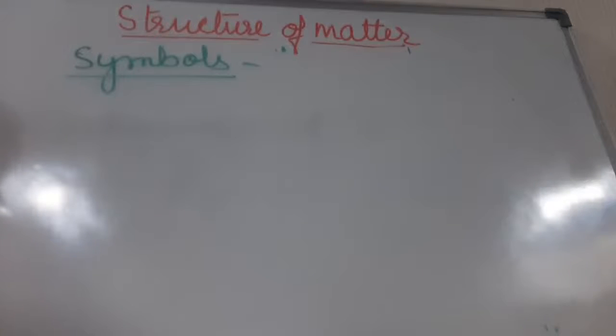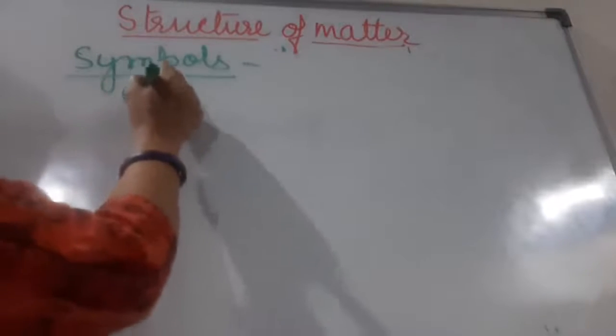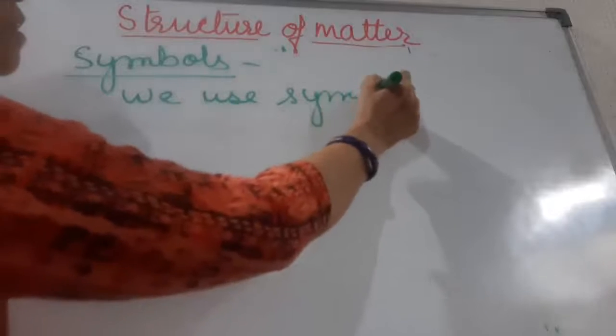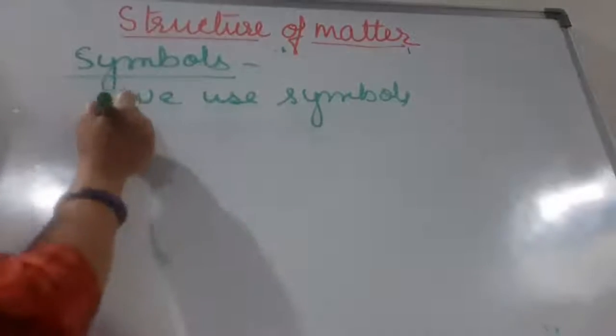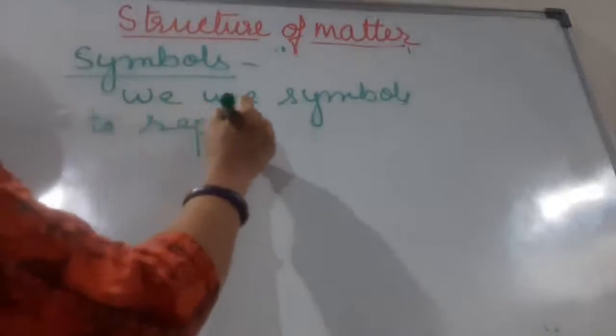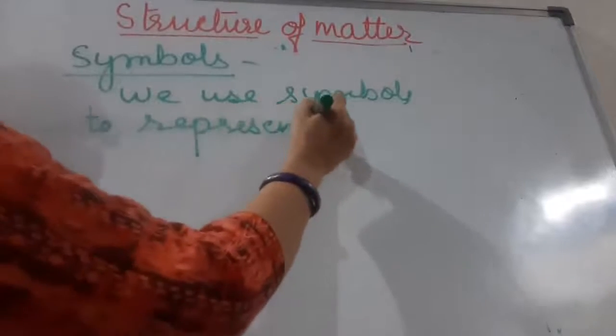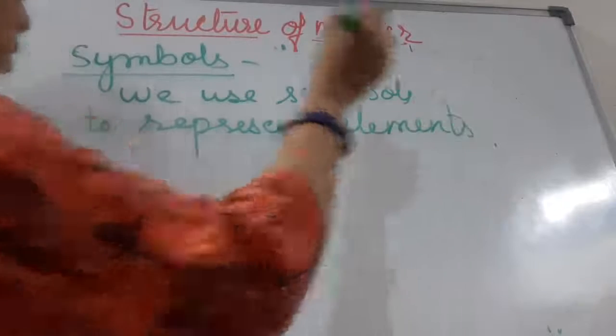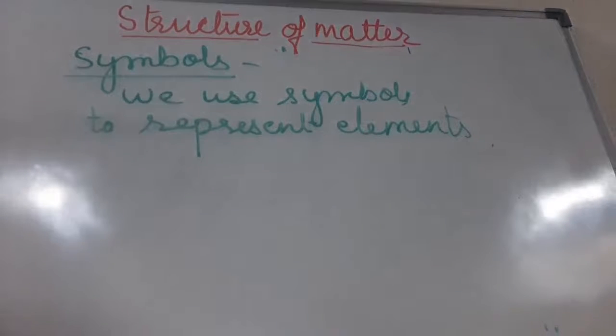Children, we use symbols to represent elements, right? And we are using formulas to represent compound. Am I clear about this? Symbols are used to represent elements, whereas formulas are used to represent compound.